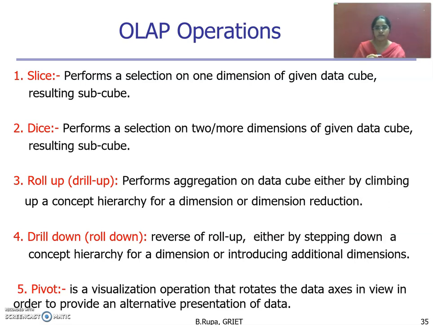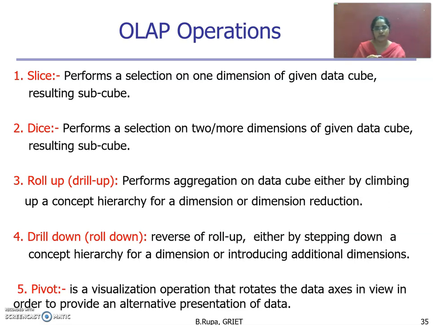And the fifth operation is pivot. It is a visualization operation that rotates the data axes into another view. In order to provide an alternative presentation of data, we can use the pivot operation.